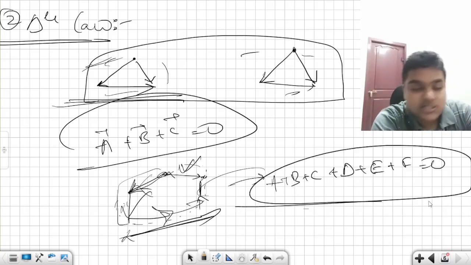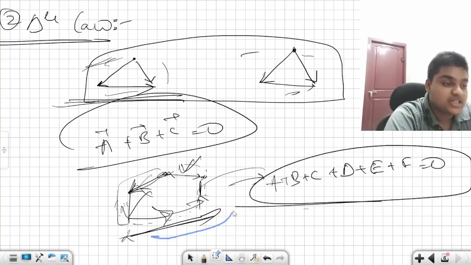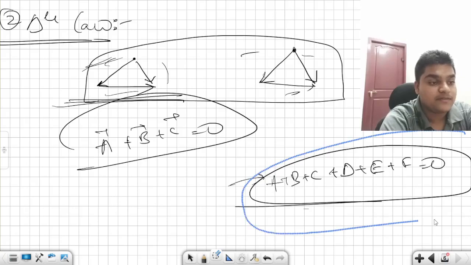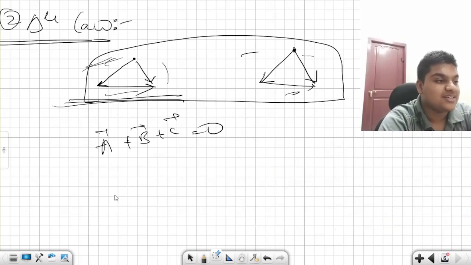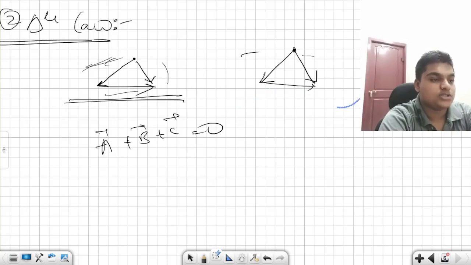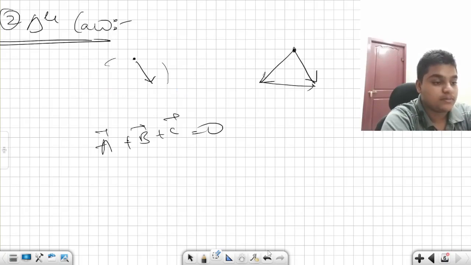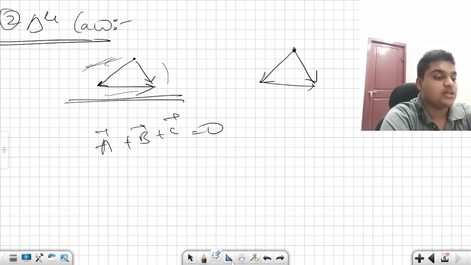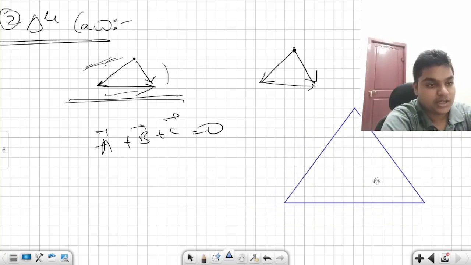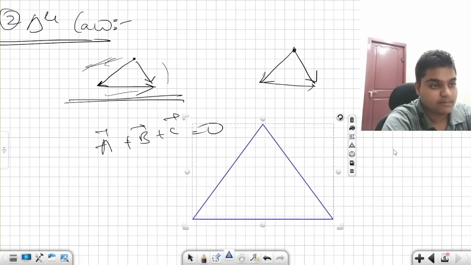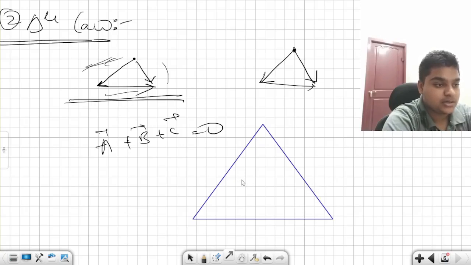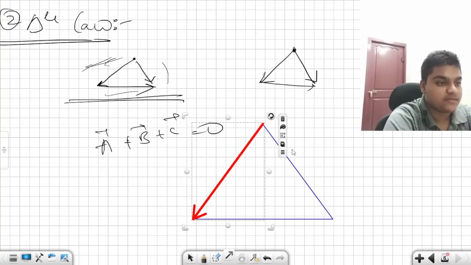How is this becoming 0? I'll explain this based on the triangle law, and we can complete the video with one sum, and just a recap of the previous thing. If this is a triangle, suppose I'm choosing this triangle and I'm representing three vectors, a bar, b bar and c bar, on the sides of this triangle. I'm taking the first definition.